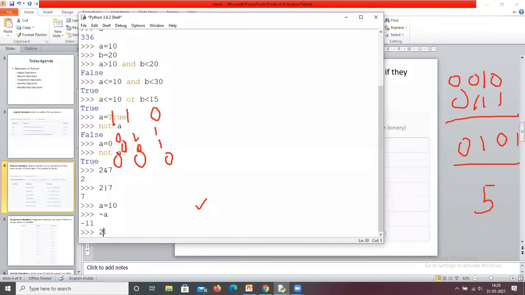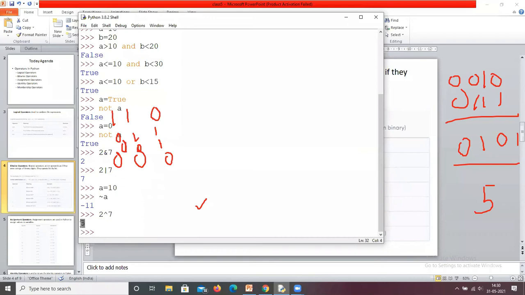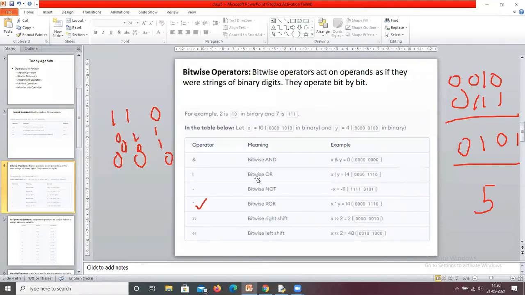2 XOR, this is the cap, XOR 7. What is the output? 5. So 5 is the output. Okay. Next one.